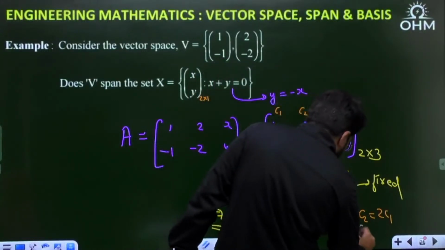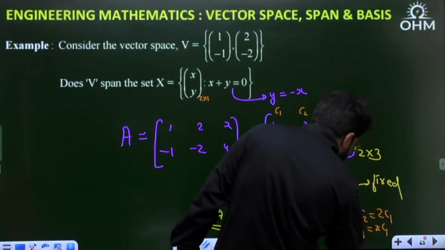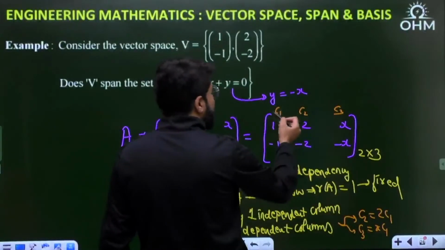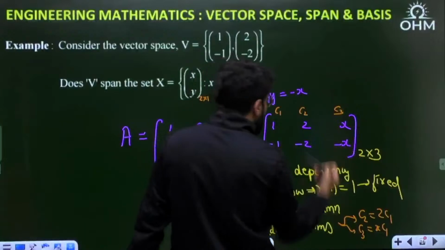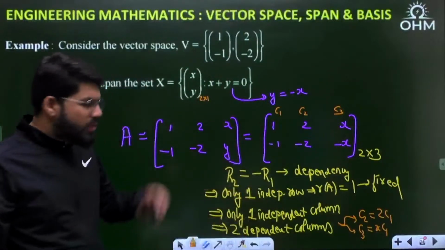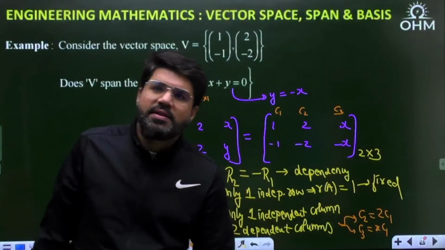Similarly, we can write down C3 is nothing but x of C1. 1 into x minus 1 into x will give you C3. So these are the 2 dependent columns.